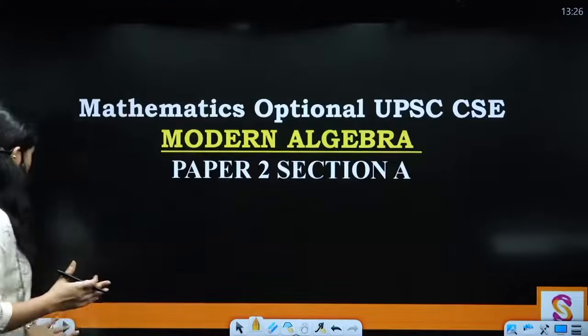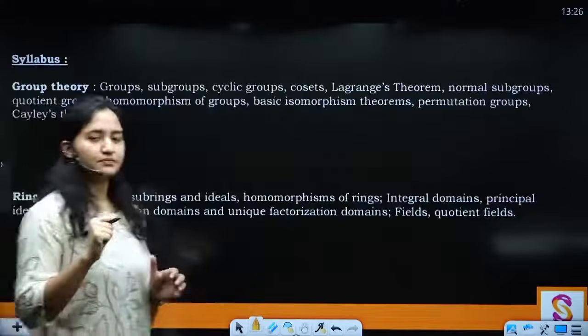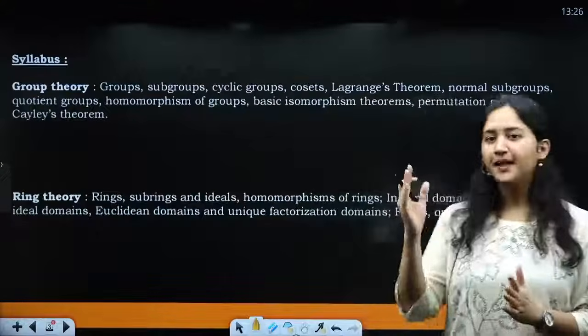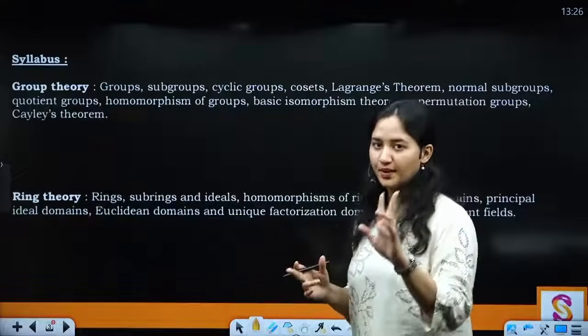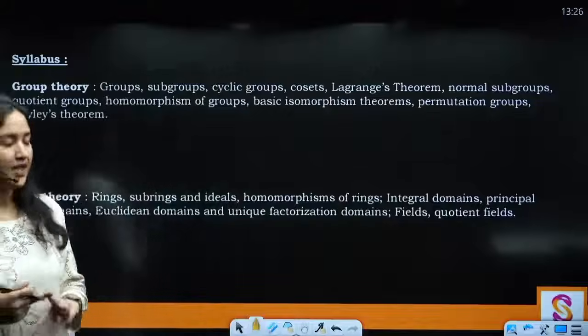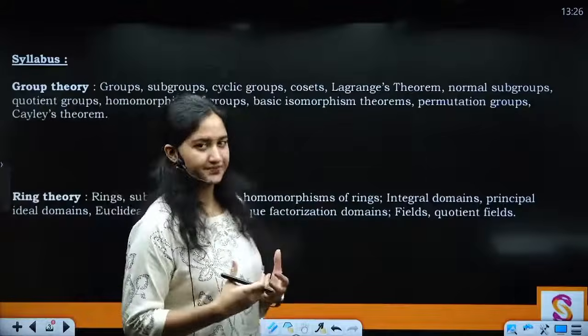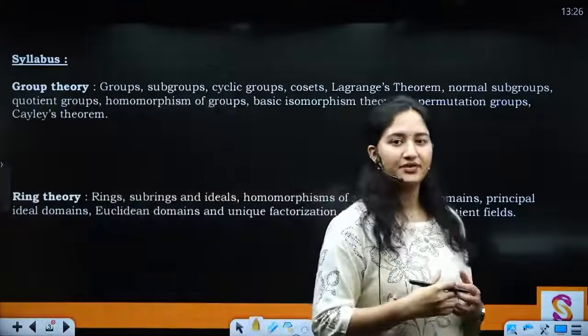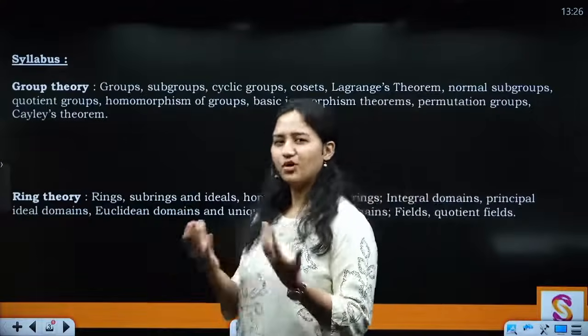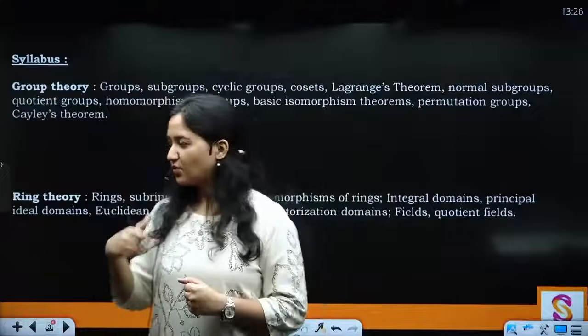So basically your whole course of modern algebra or the syllabus of modern algebra has been primarily divided into two parts, right? First one is your group theory and second one is your ring theory. Now when we talk about group theory, what is the one word that we know about? Groups, right? ये हमने पहले से पढ़ा है. We थोड़ा बहुत basics तो हमें आते ही हैं, right? So what is basically a group?